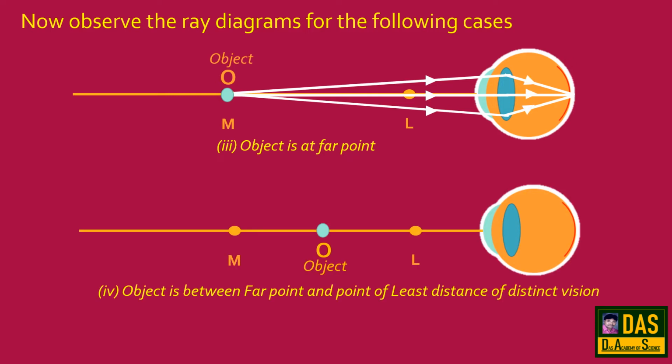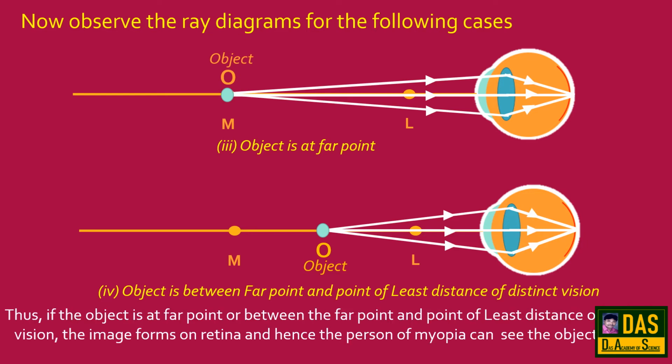If the object is between far point and point of least distance of distinct vision, the rays coming from the object are refracted at the eye lens and form the image on retina. Thus, if the object is at far point or between the far point and point of least distance of distinct vision, the image forms on retina and hence the person of myopia can see the object clearly.